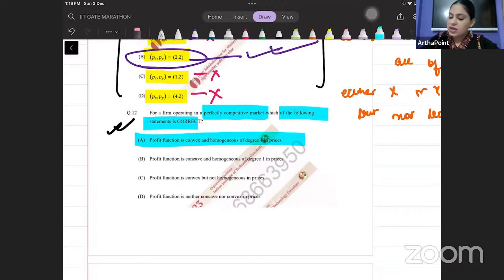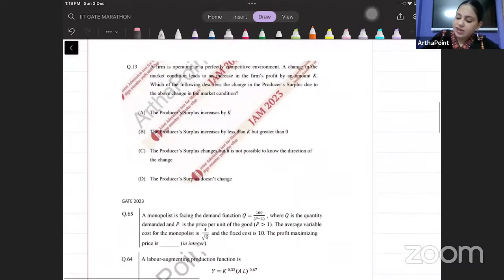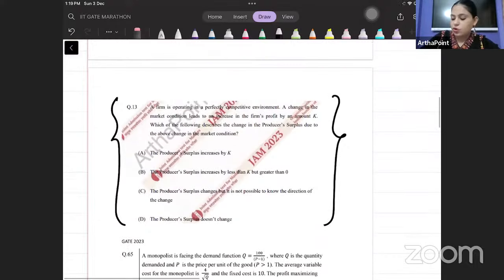How do I know answer is A? Because we have read all 6 properties of my profit function. And I am just comparing it, which properties are correct. Okay. Very, very good question, beta. This came in exam. Very good question. Good.